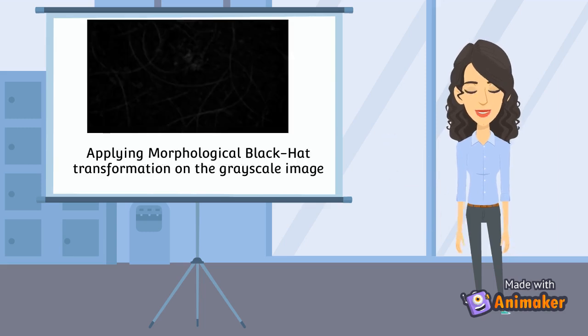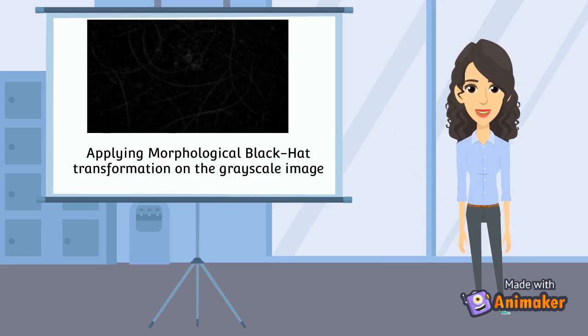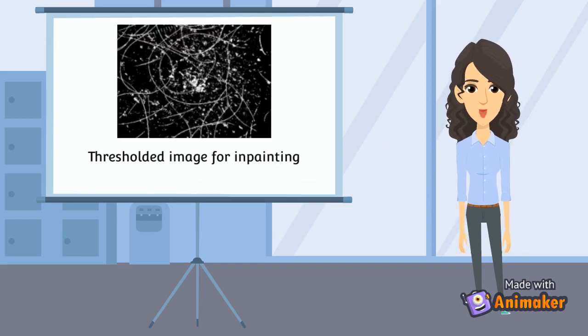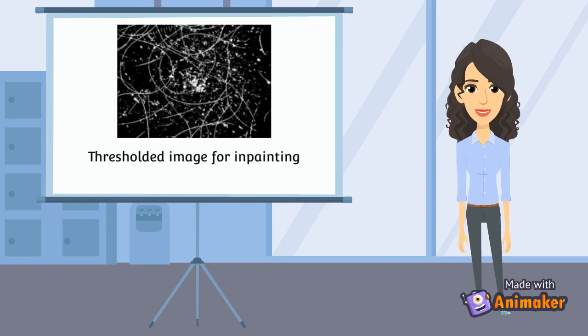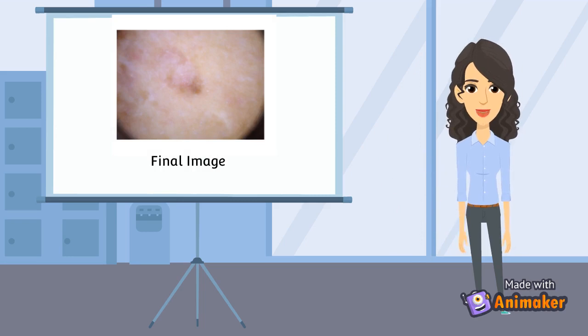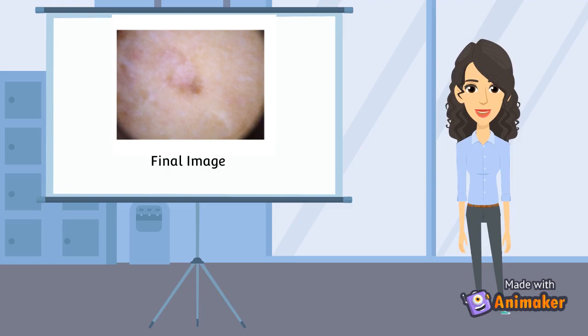Black hat transformation is the difference between the closing of the image and the input image. In the third step, thresholding is applied to the image received in the second step to highlight the hair contour. And then we have the masking image. The in-painting algorithm is used on the masking image and the original image to obtain a clear image in the fourth step.